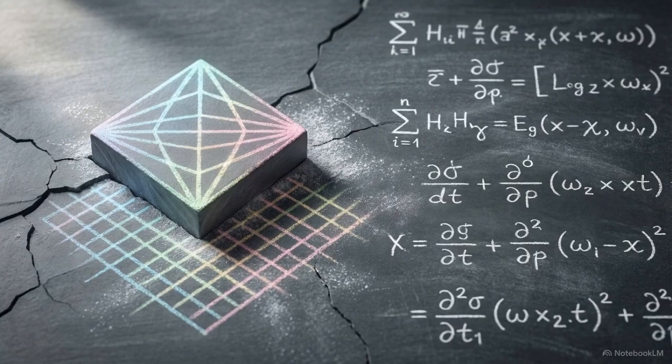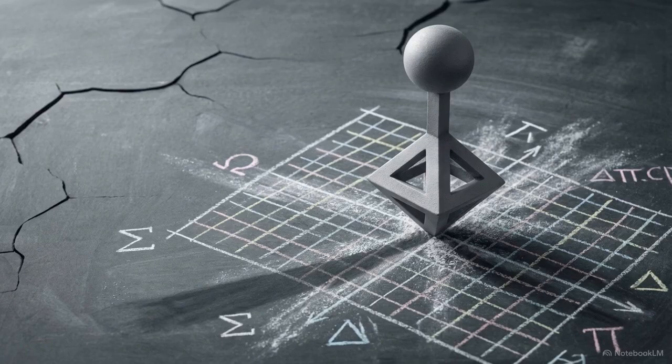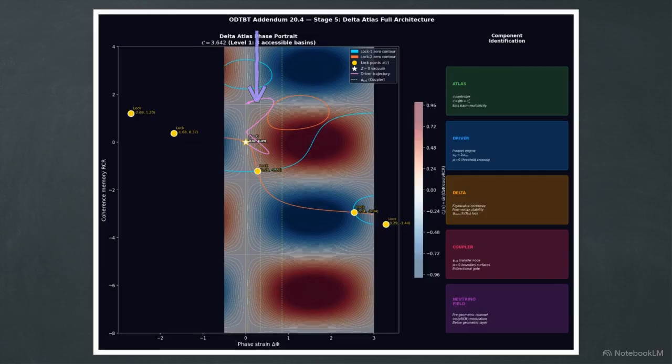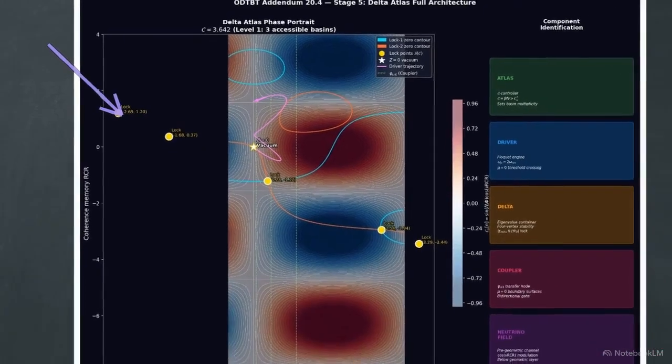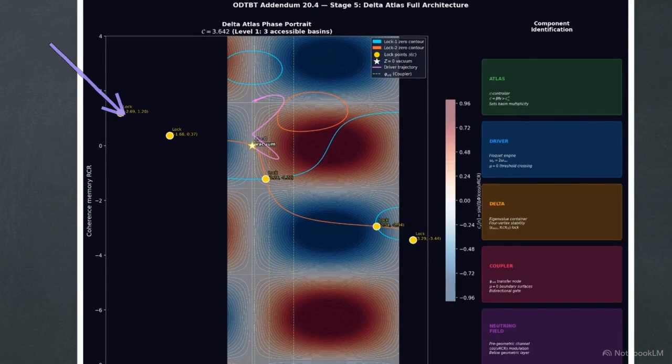The labor is strictly divided. The atlas precisely tunes the parameters to spawn the correct topological terrain, while the driver leverages the field's own memory to pry the system loose from its anchor. This heat map maps the terrain the system must navigate. Colored curves trace the driver's trajectory. The central gold star marks the coupler, the exact mathematical transfer point. Finally, gold circles represent the delta component, anchoring the new identity and preventing any drift.